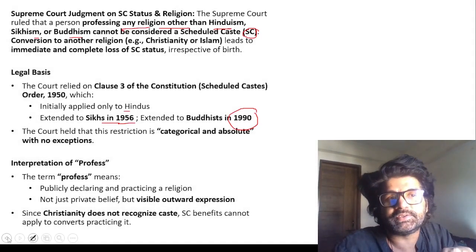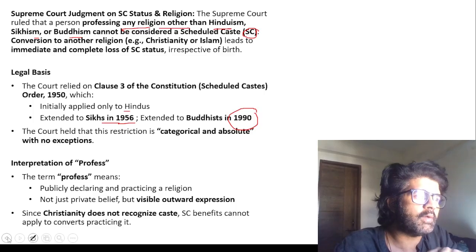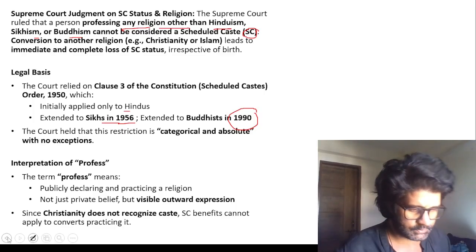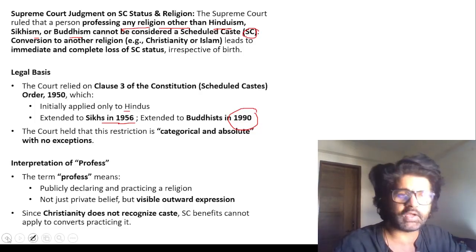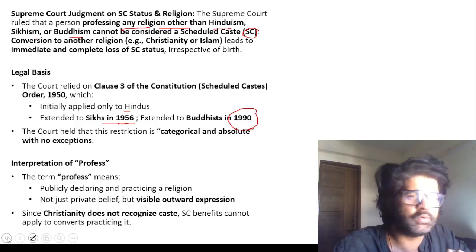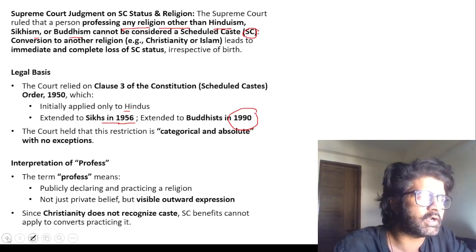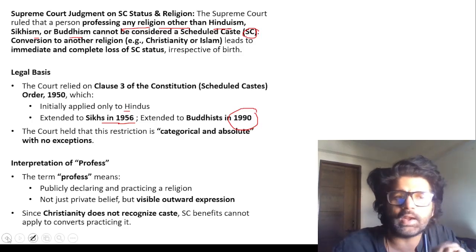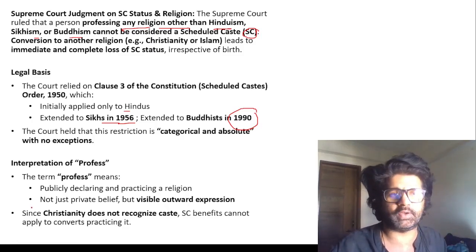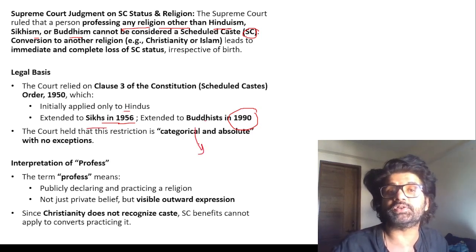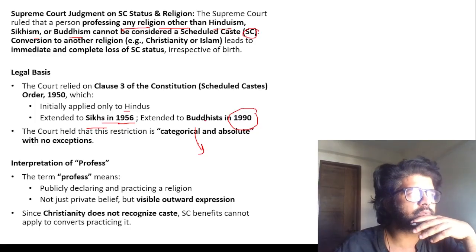But the ground reality is different, guys. You will see when you look at the Sufi movement and Sufism, many lower caste Hindus converted to Sufism. The reason is they want to get rid of those abuses, and that's why many of them converted. But it's not like if they have converted, the abuse will suddenly stop. It does not happen like that. Ground reality is different. And then the other point, if this whole thing can be extended for Sikh and Buddhist, why can't it be extended for Christianity and Islam?